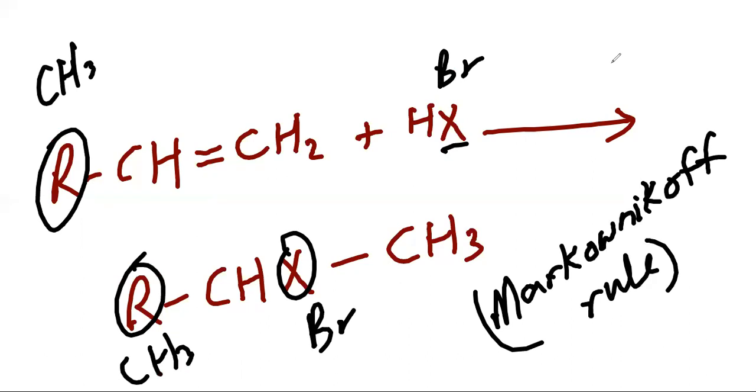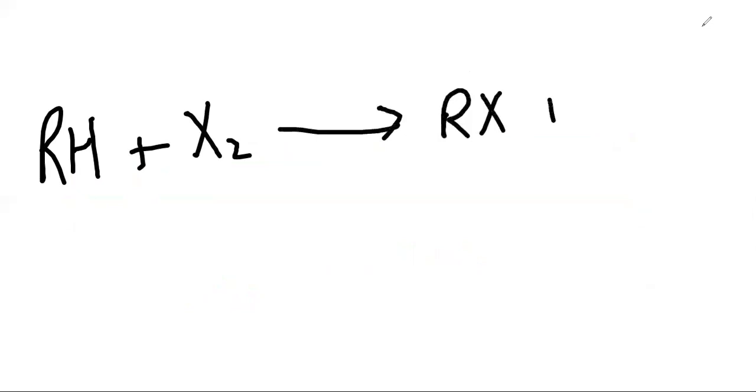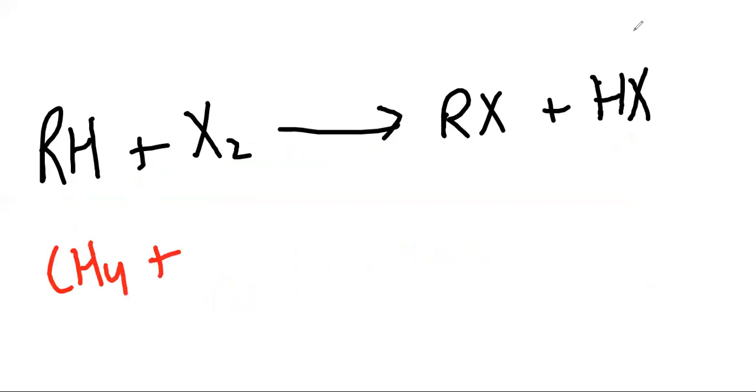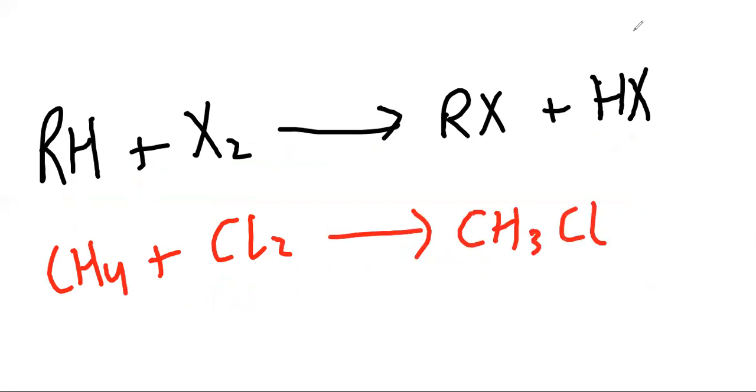The third one is if directly with halogen, then RX plus HX. This is called free radical mechanism. I'm writing its equation. If you use CH4 methane with chlorine, then CH3Cl plus HCl. This is the reaction. So these were the reactions.